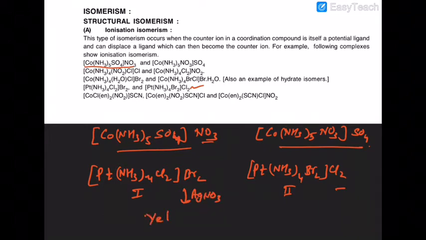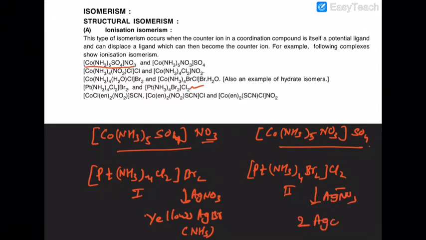You will get yellow PPT of AgBr. But here, the yellow PPT of AgBr is soluble in ammonia. Here you add silver nitrate, then you get white PPT of AgCl. So you can see that different color precipitation is formed.